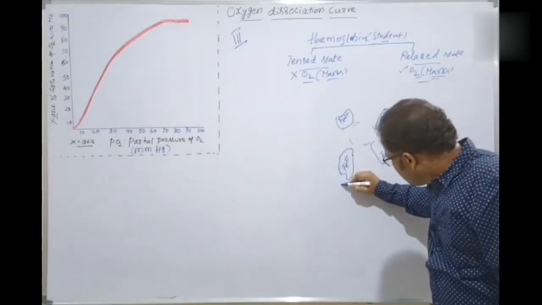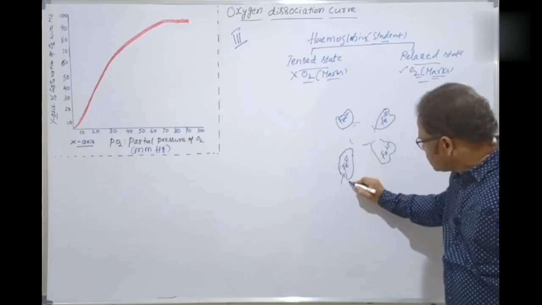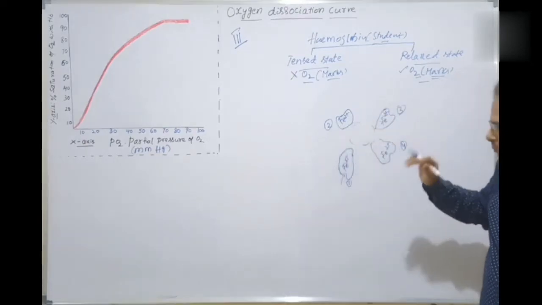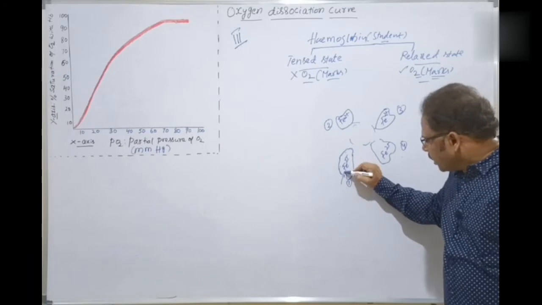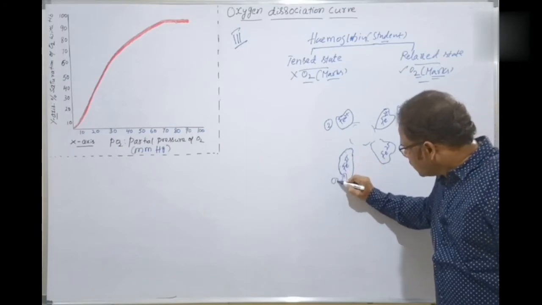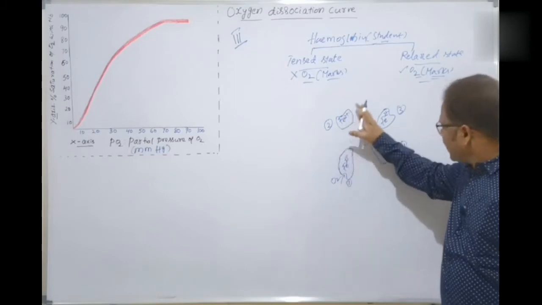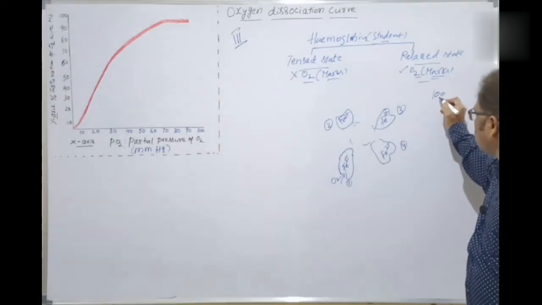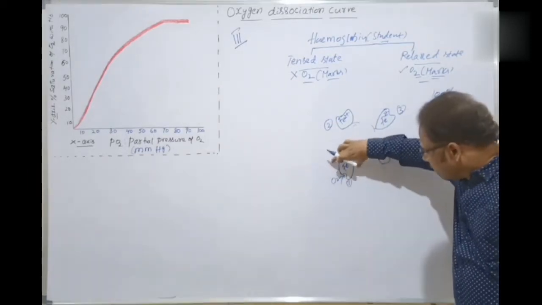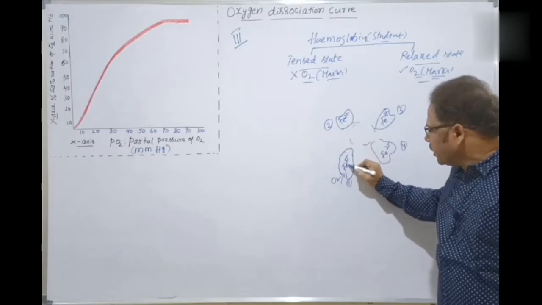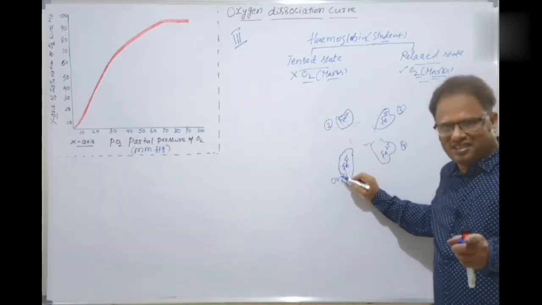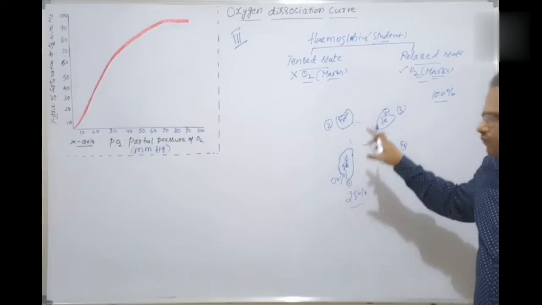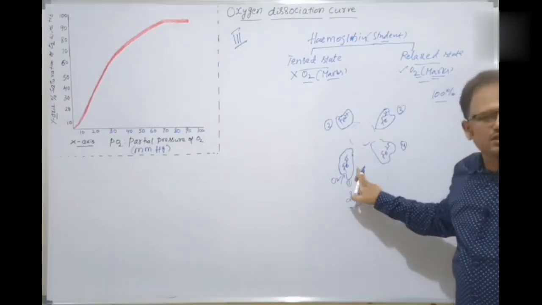So this one, for example, is the first one. This is the second molecule, this is the third one, this is the fourth one. Let's exemplify it. Clear? So this heme part is getting oxygen. How much of the total is that? If four are there, let's assume four is equal to 100%. Here, one molecule, that is one ferrous ion, is getting oxygen. That is how much? 25% of this hemoglobin molecule is getting the oxygen here.